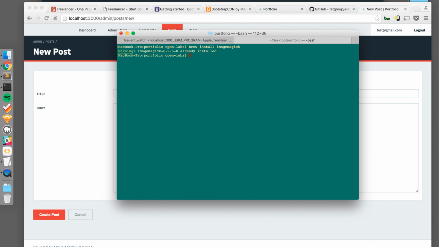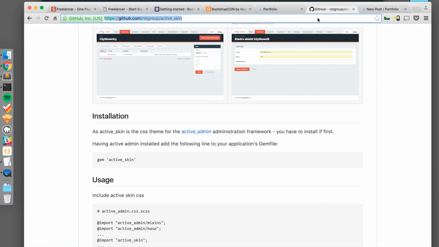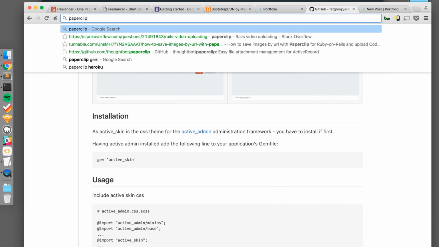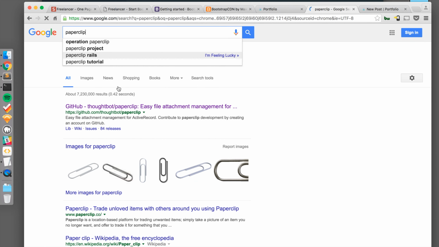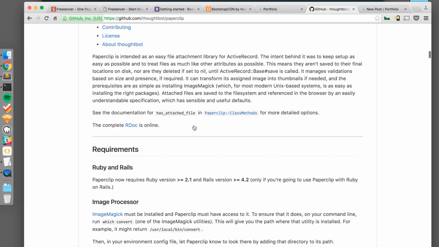So I already have it installed. If you don't, it may take a minute to download all the files, but once that's complete, you can add the Paperclip gem. So let's add Paperclip. So I'll do a quick search for Paperclip gem. And I'll scroll down.